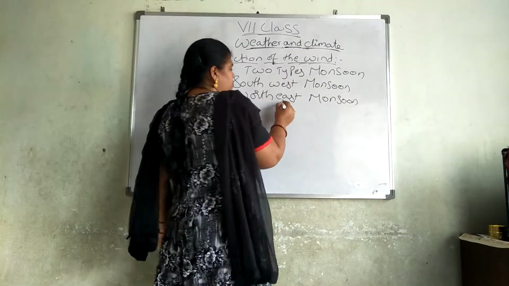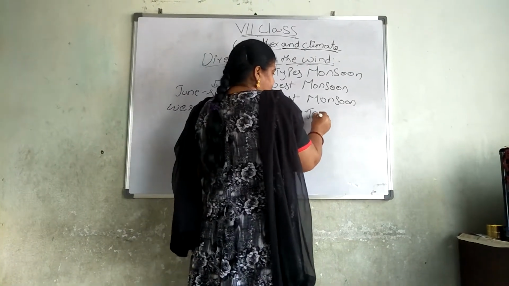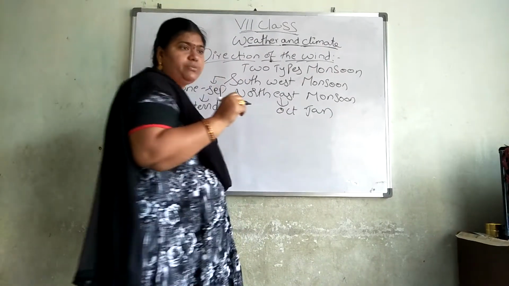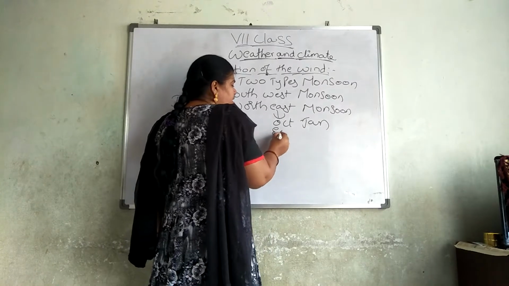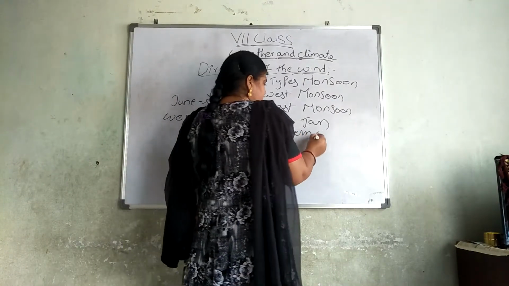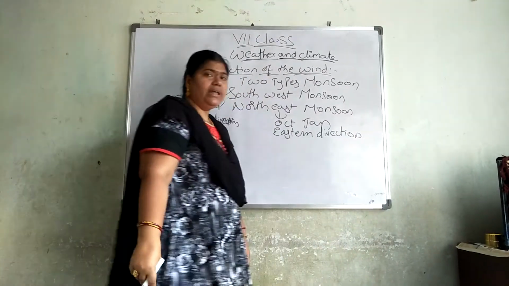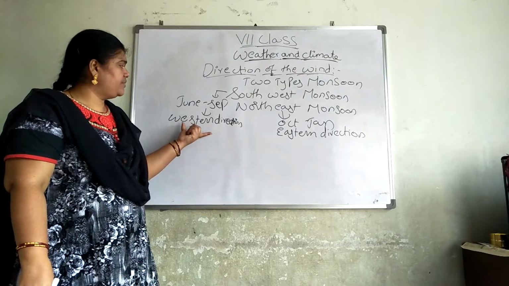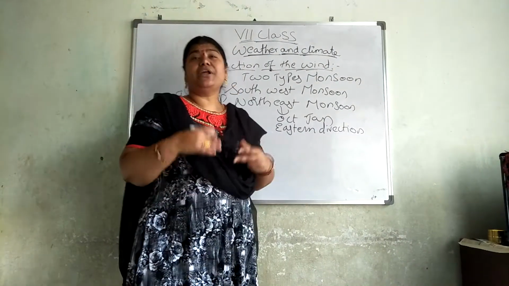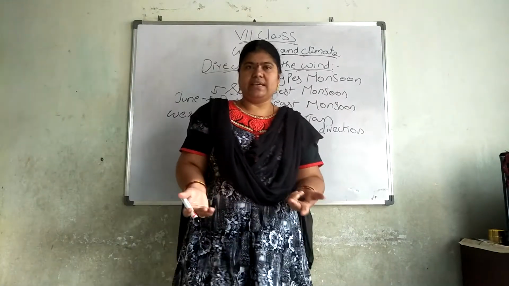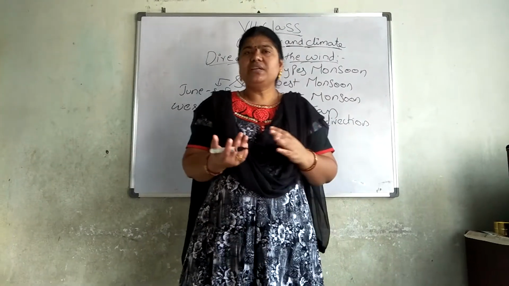Then northeast monsoon. Northeast monsoon occurs from October to January, and at this moment the wind blows in the eastern direction. So we know that in southwest monsoon the wind blows in the western direction, and in northeast monsoon it blows in the eastern direction. But on regular days, like today, cool breezes are coming and touching me. Now in which direction is the wind blowing?